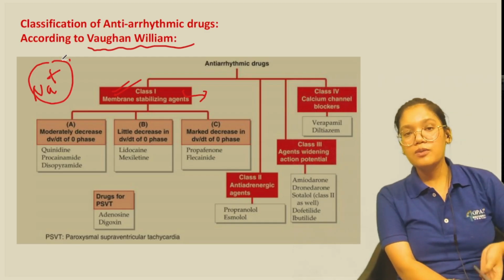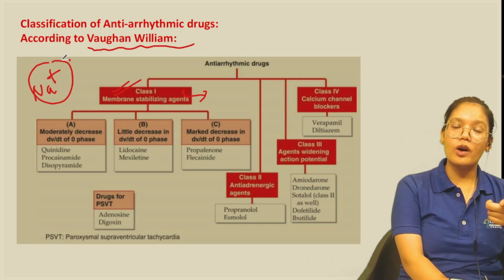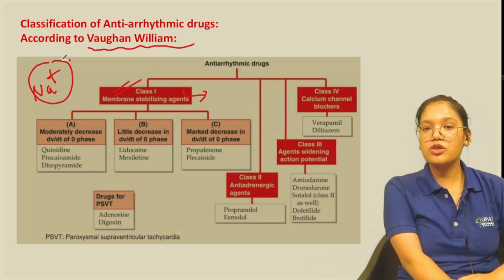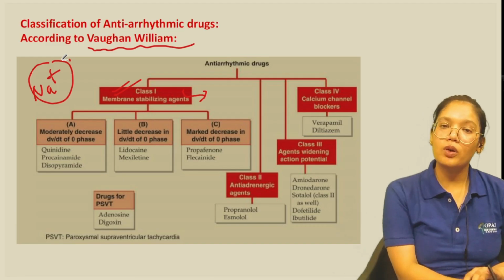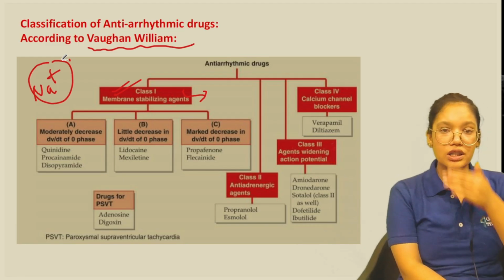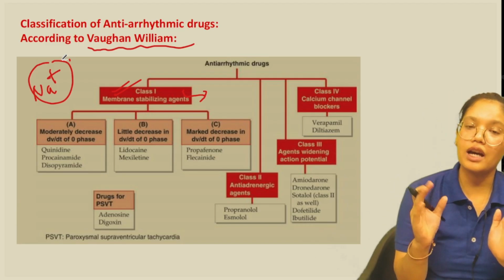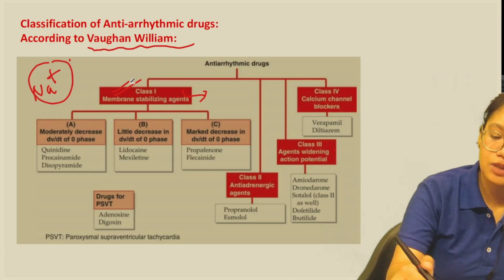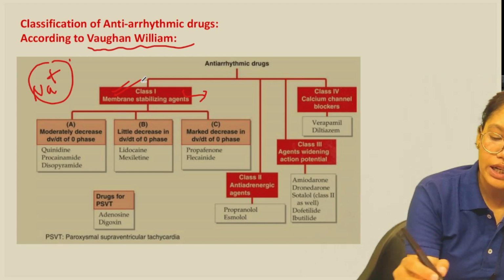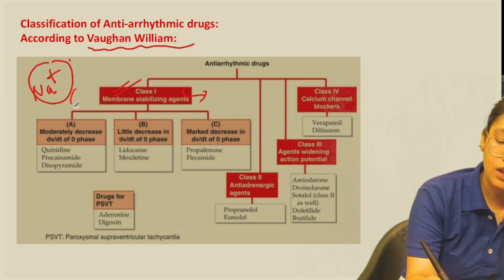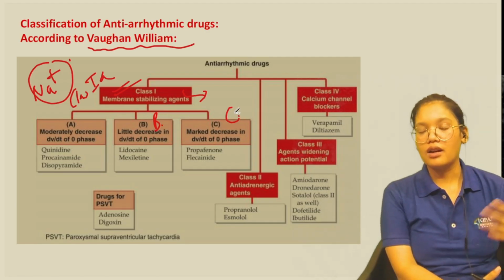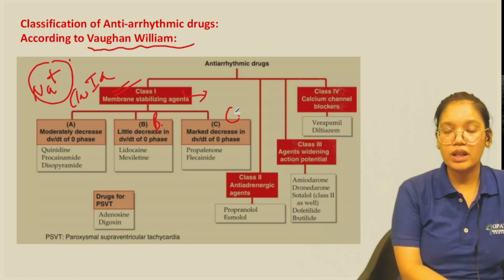Now, sodium channels are only responsible for the depolarization. As these sodium channels are blocked, the depolarization will not occur for that particular time till they are blocked. So this class 1 acts by blocking the sodium channel only. It is basically divided into class 1A, class 1B, and class 1C based on the strength of how they are blocking the sodium channels.